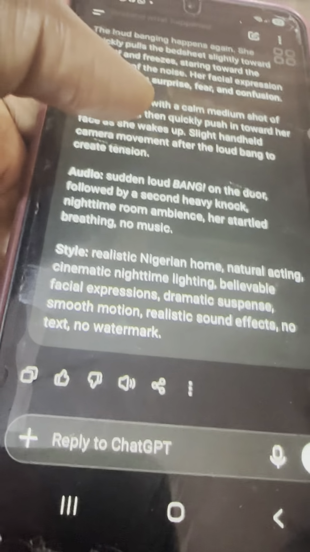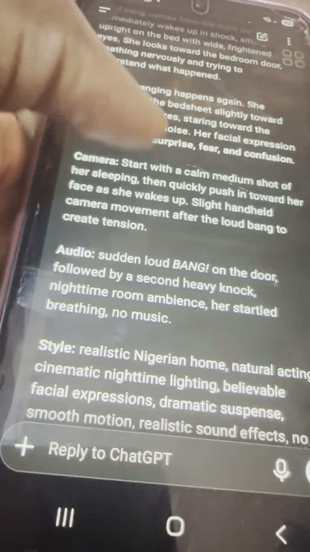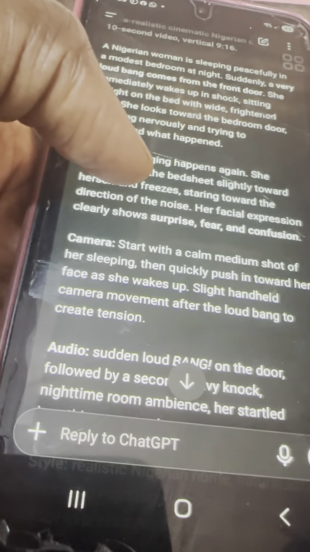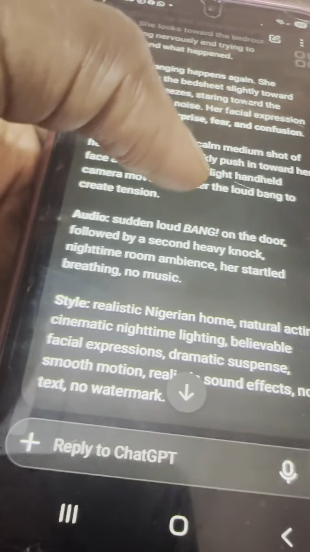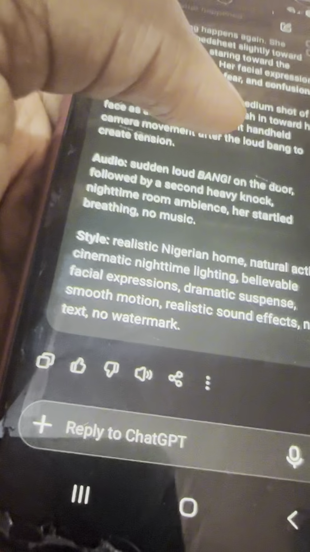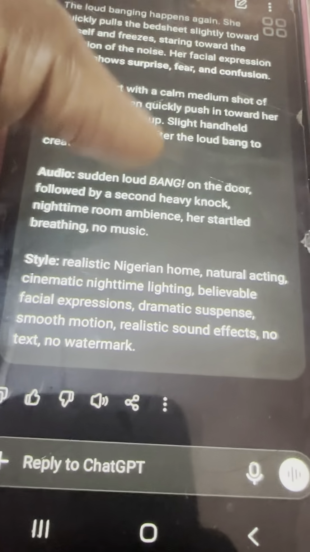You don't need to say the style should be like this. Just say add the style, the location, the audio, the camera angles, the sound. Always make sure you input it in what you want, so that the sound will just rhyme. You don't have to go to CapCut and put the sound yourself. So this is the prompt that it gave us, and this is what we are going to use.